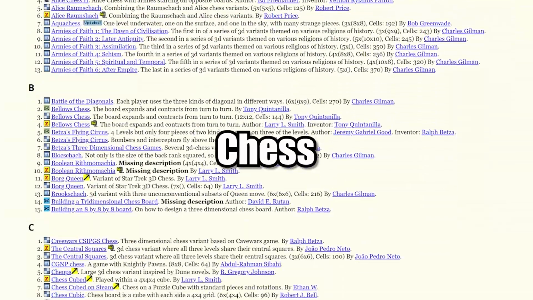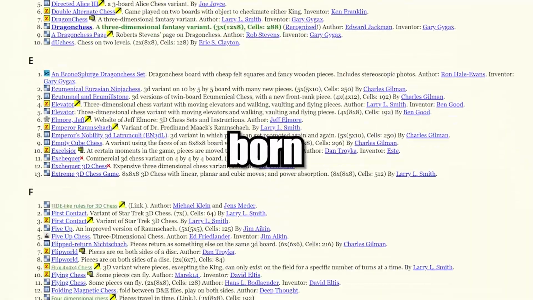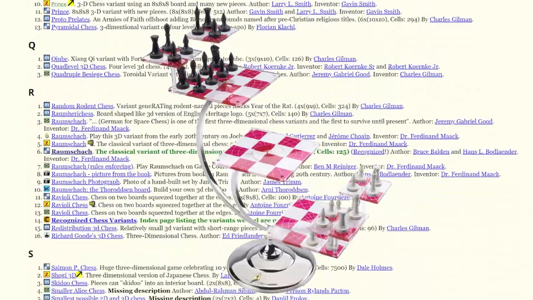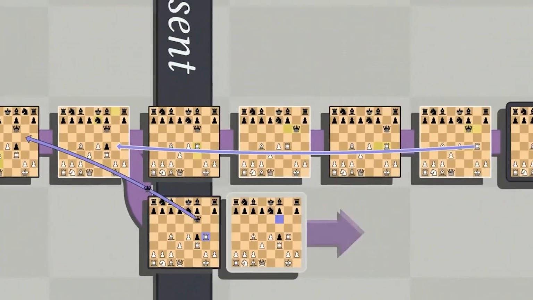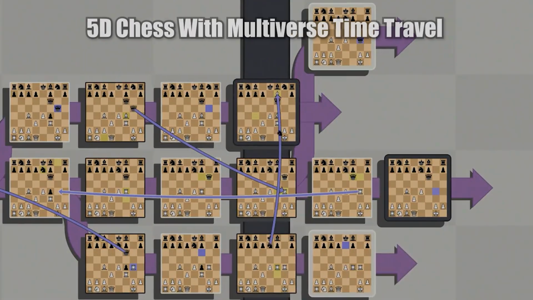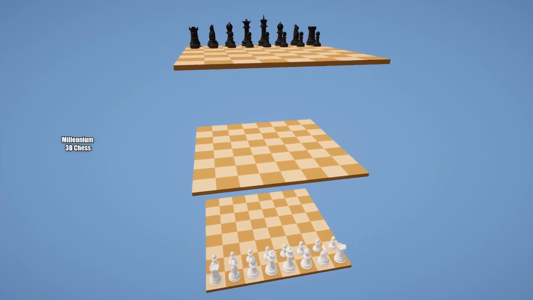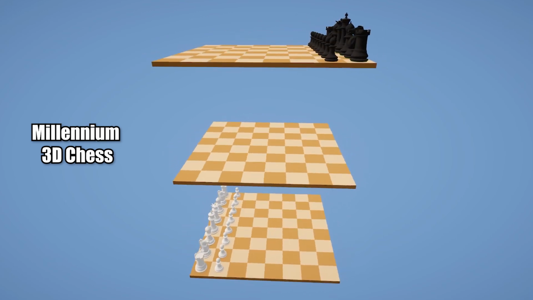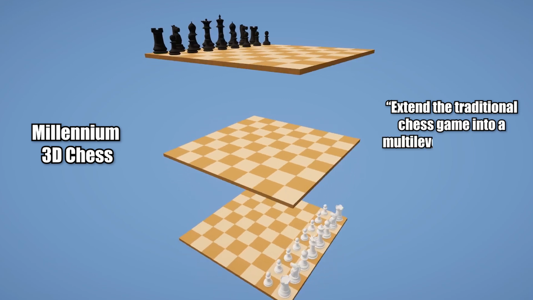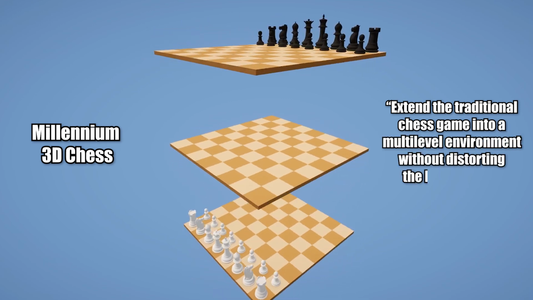After space chess, many 3D chess variants were born, such as pyramidal chess, rhombic chess, dragon chess, Star Trek chess, and parallel worlds chess. A guy even took it a step further and created 5D chess with multiverse time travel, but the most straightforward variant is Millennium 3D chess. The inventor's objective was to extend the traditional chess game into a multi-level environment without distorting the basic game.